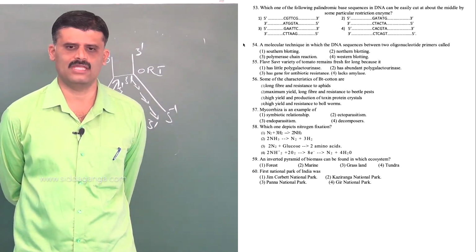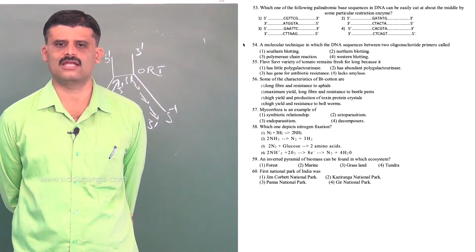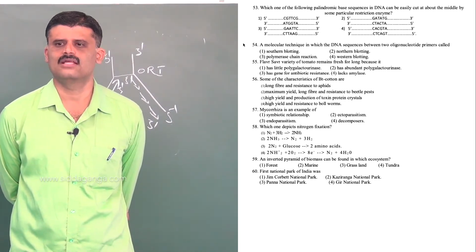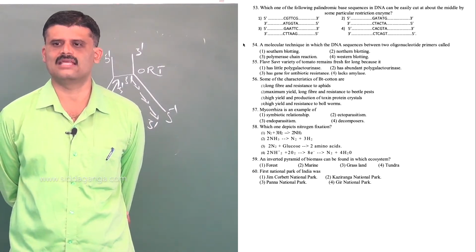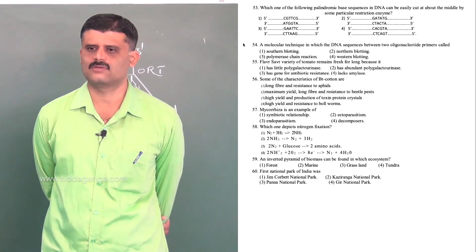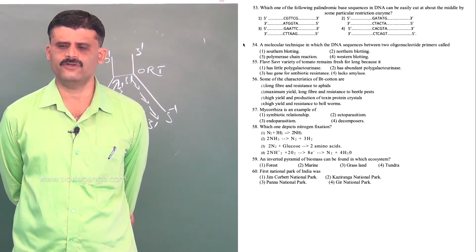It gives the same meaning in both directions. These are the sequences which give the same meaning when read from opposite directions. So which one is it? Option 3, GAATTC. Look at it again, GAATTC, it is like that. So option is 3.